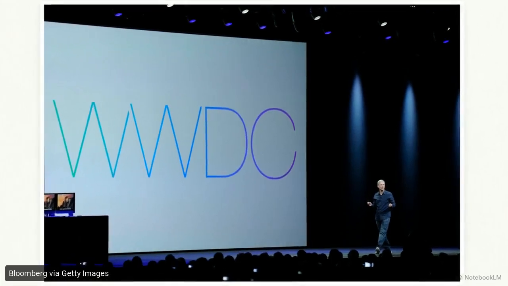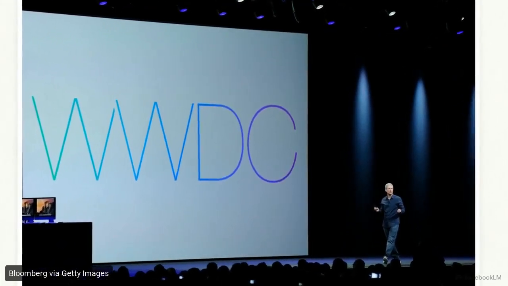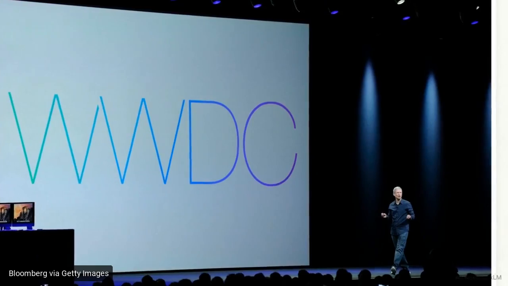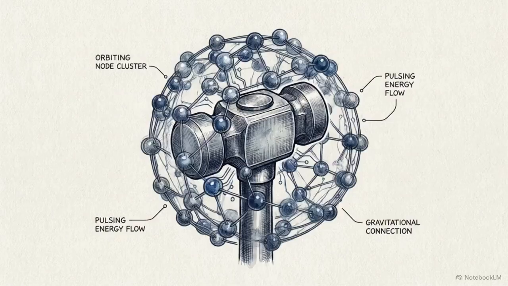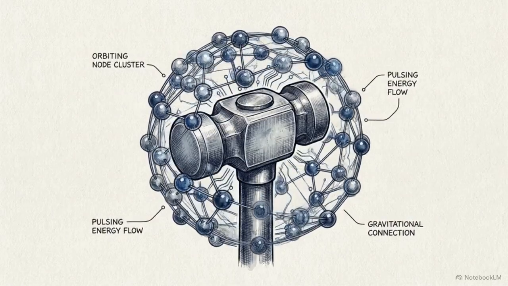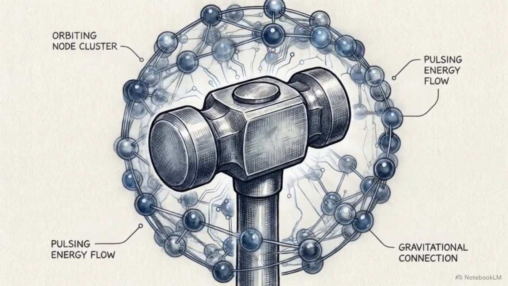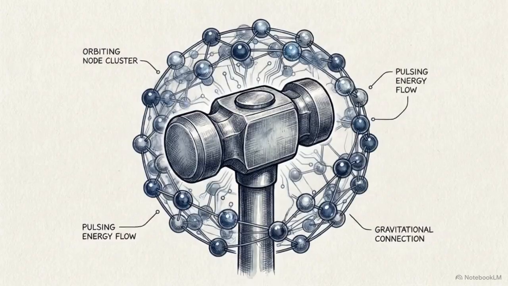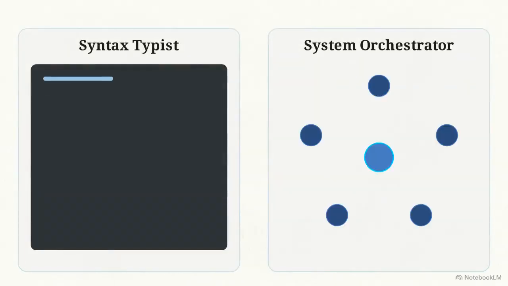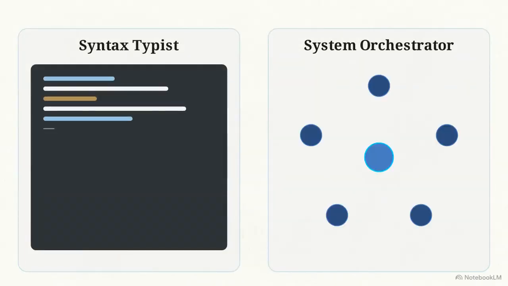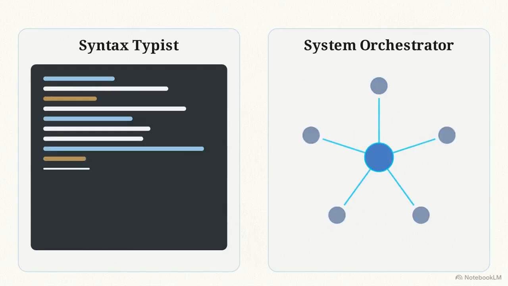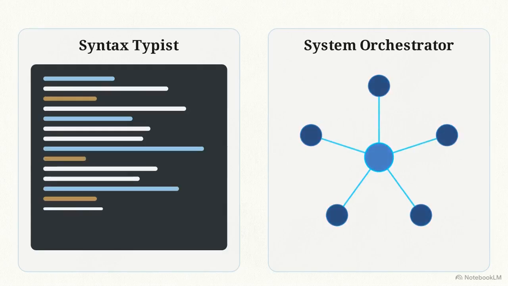At WWDC 2026, Apple redefined the baseline requirements for a modern development environment. The highly anticipated release of Xcode 27 introduced native, multi-model agentic coding directly into the heart of the compiler ecosystem. This update moves the software engineering industry away from traditional line-by-line syntax autocomplete toward autonomous logic generation.